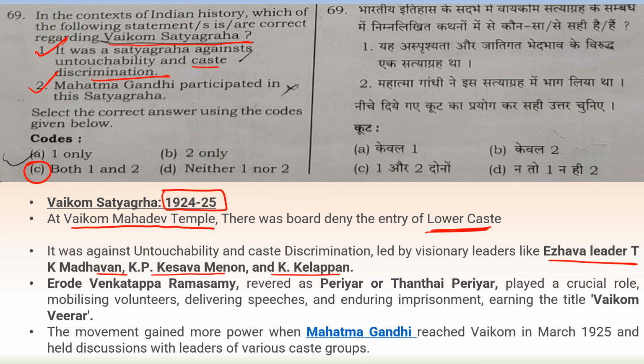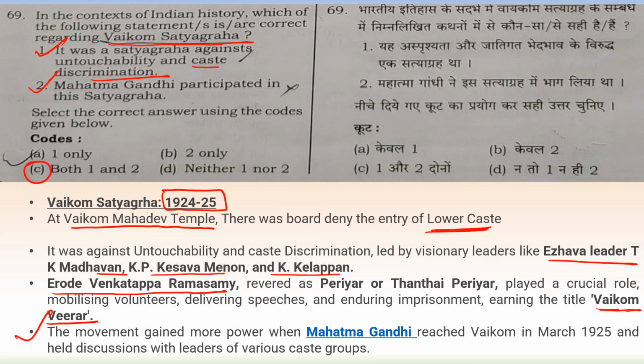Erode Venkatappa Ramaswamy, E.V.R. Ramaswamy, also known as Periyar or Thanthai Periyar, played a crucial role in this movement. He mobilized volunteers, delivered speeches, and endured imprisonment, earning the title Vaikom Veerar.